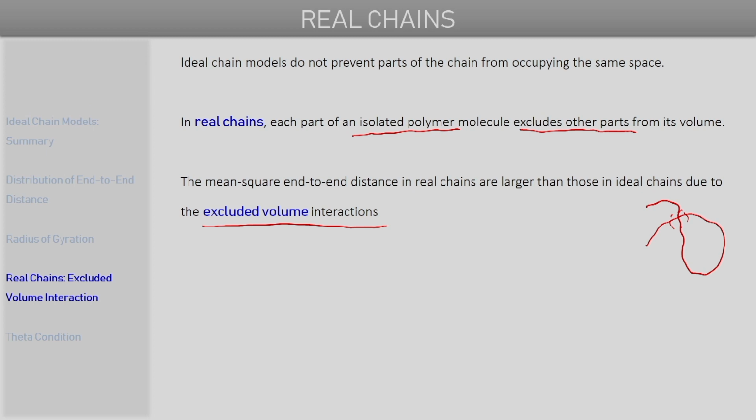In an ideal polymer chain, such interactions are not present. So distant parts of the polymer chain can overlap, and such conformations are allowed. In a real chain, if distant parts of the same polymer chain overlap with each other, then such conformations will not be allowed. Due to excluded volume repulsion, the dimensions that a real polymer chain adopts tend to be larger than the size that an ideal polymer chain adopts. So real polymer chains, because of these excluded volume interactions, are larger than the corresponding ideal chain.